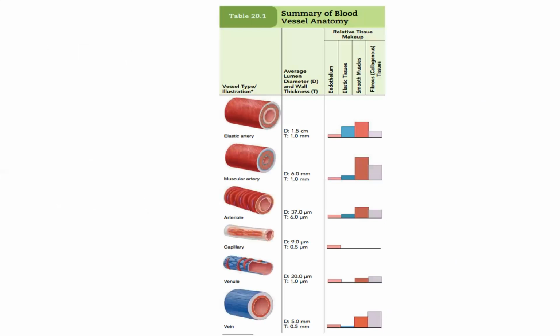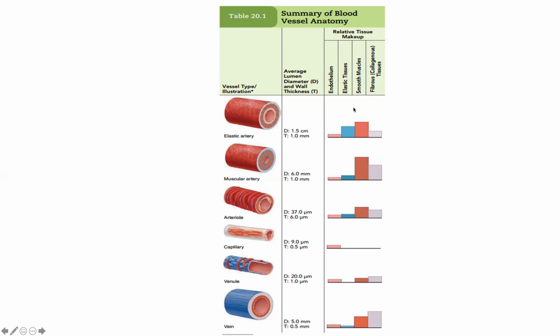So now I'm going to show you this slide. This is a very useful slide. I want you to have a look and think about that. We have talked about elastic artery, muscular artery, arterioles, and capillaries. So these are the contents here. We said endothelia, tunica intima, tunica media, which has smooth muscle and elastic tissue, and tunica adventitia or tunica externa, which is collagen tissue.